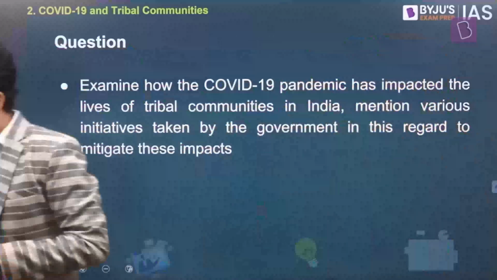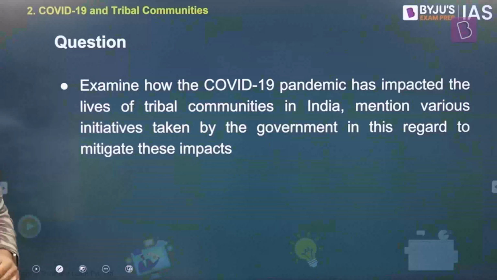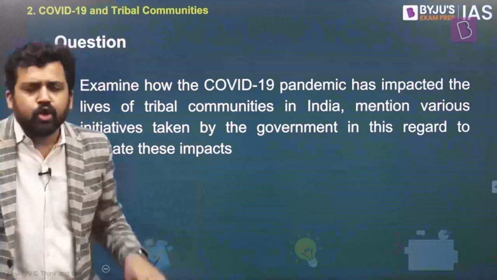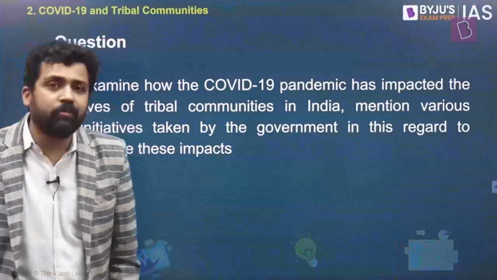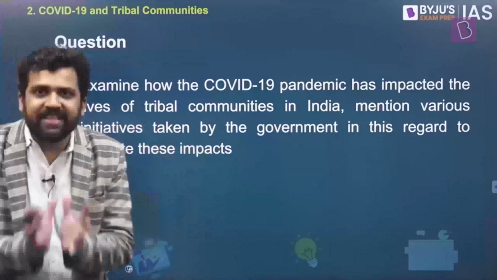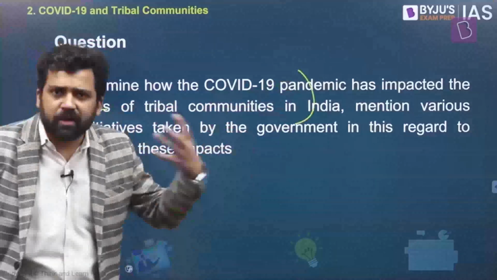So let's look at one question. Examine how the COVID-19 pandemic has impacted the lives of tribal communities in India. Mention various initiatives taken by the government in this regard to mitigate these impacts. So there are two parts to the question. One is how the tribal communities have been impacted. Second part is what the government did to mitigate the impact. Now, all the things that we discussed, if you can summarize it, will be part of the first part. You can easily answer how communities got impacted.